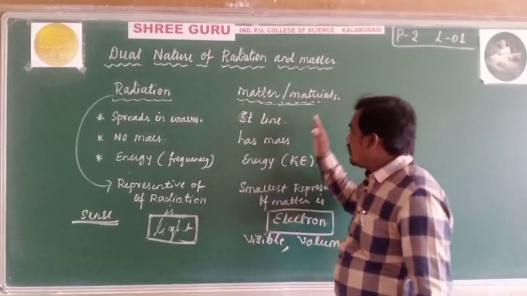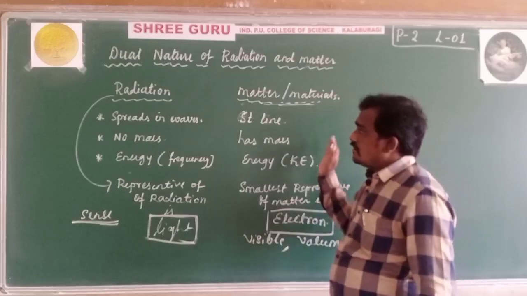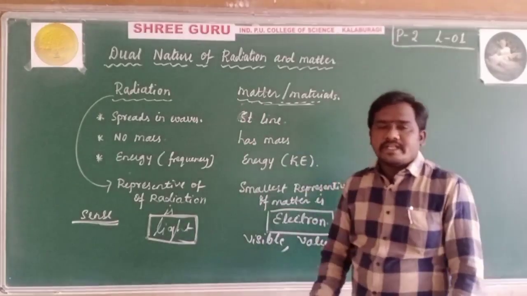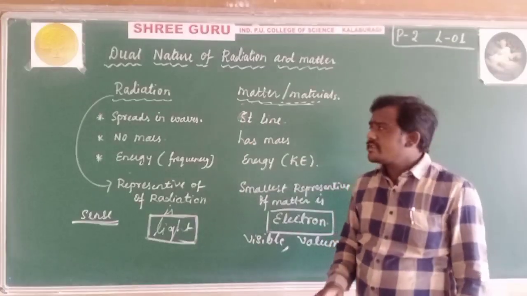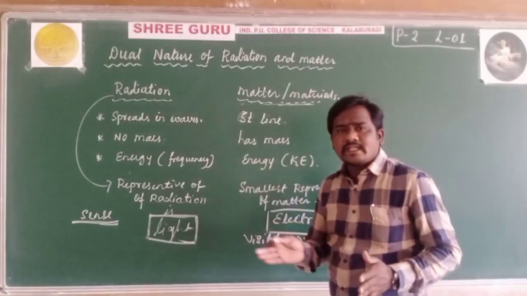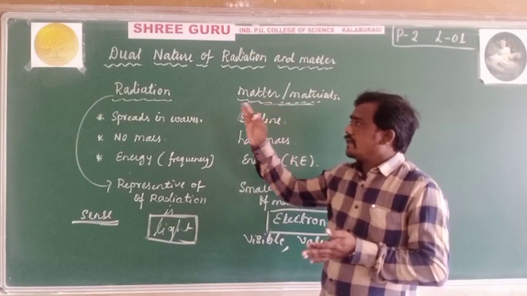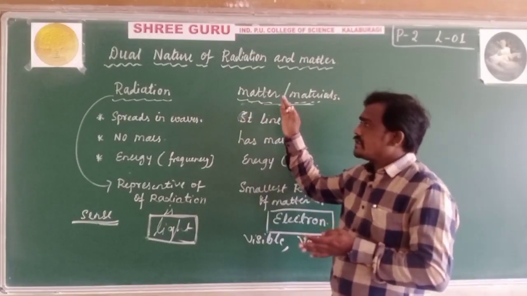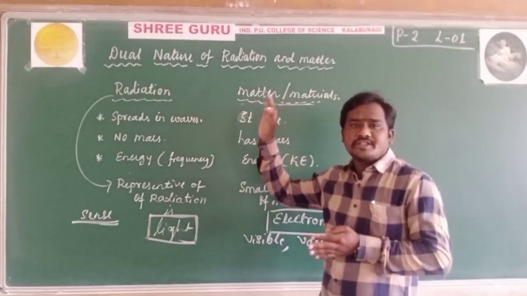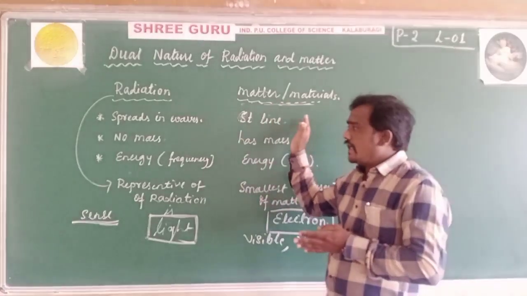Light also has all the properties of materials. This is why the final conclusion of Einstein and Planck is that radiation and matter both have dual nature.